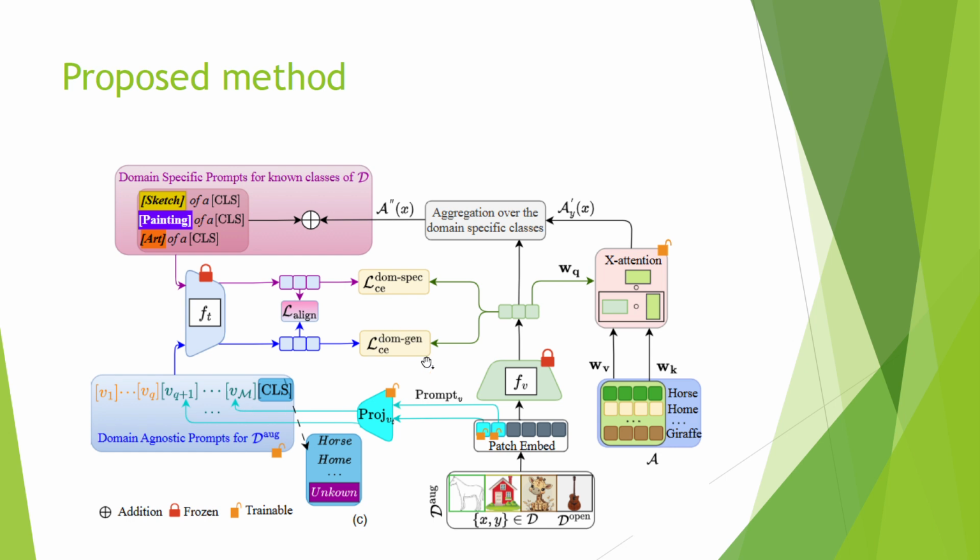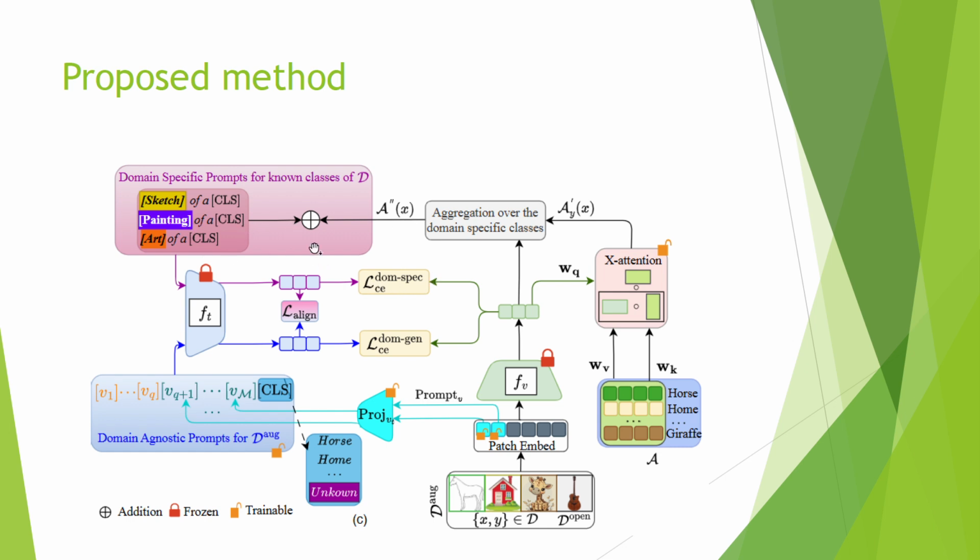The domain generic cross entropy loss is made to tune the domain agnostic prompt, which involves all the closed set classes and the unknown category. While the domain specific cross entropy loss is used to train the cross attention layer, which is used to enhance the domain specific prompt, for each of the domain categories present in the dataset.